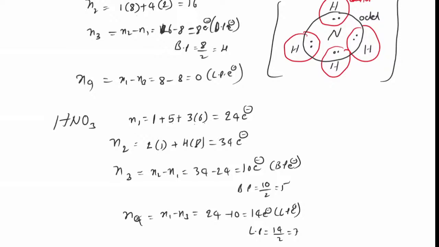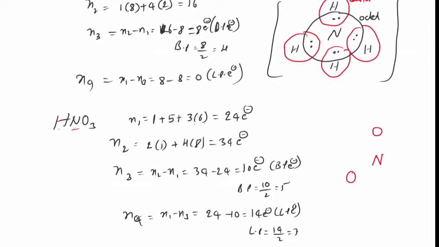Now, who is the central atom? Already I told you, other than hydrogen, the less electronegative atom, nitrogen, is taken as the central atom.